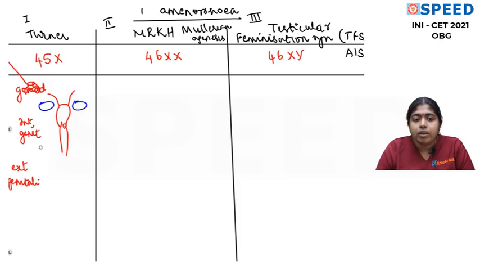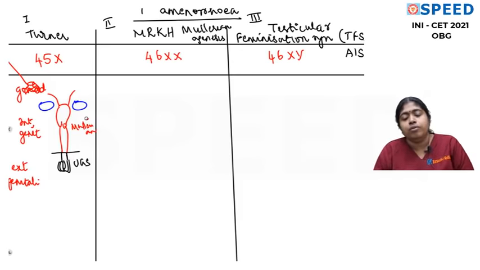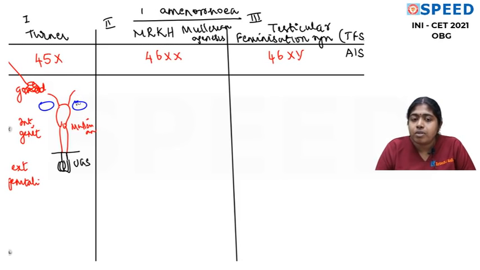We all know that lower 2/3 of vagina and female external genitalia develops from the urogenital sinus. So this is urogenital sinus. This is Mullerian duct. And gonad develops, you all know, from the gonadal ridge or the genital ridge. Because there is absence of another X chromosome, now this ovary shrinks. All the follicles undergo apoptosis and this ovary shrinks even by 2 years of age. So the girl lacks all the oocytes. These oocytes all will undergo rapid apoptosis and then she becomes devoid of all the oocytes.